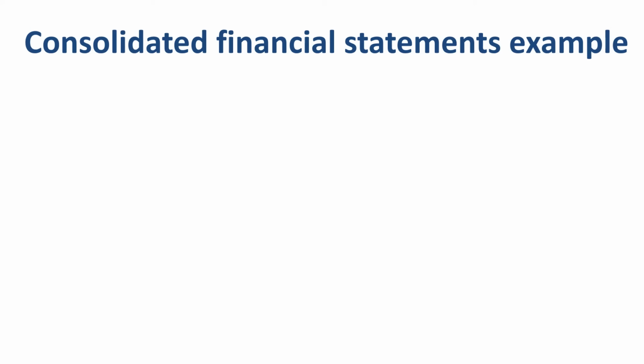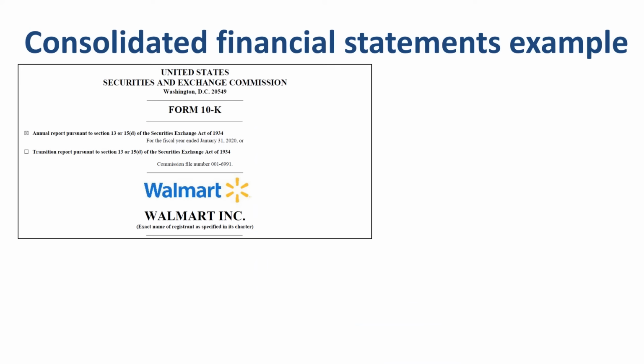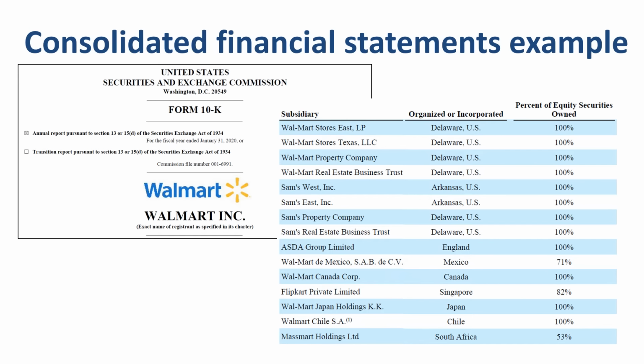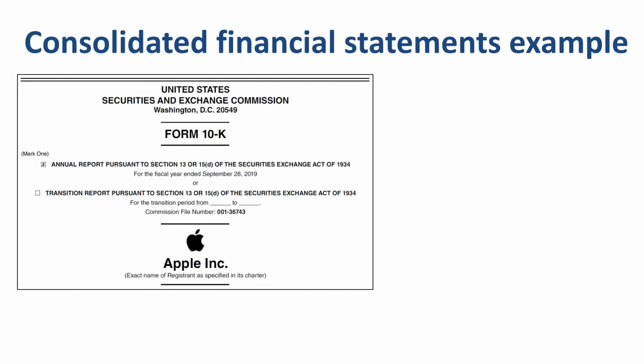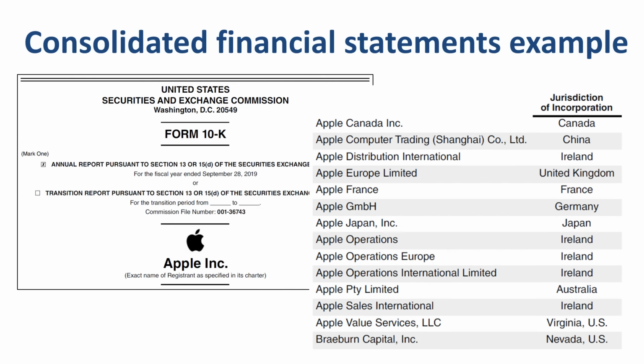When you review the Consolidated Statements of Income of Walmart Inc., you are looking at the economic entity of the Walmart Group, consisting of the parent company Walmart Inc. and a list of consolidated legal entities. When you review the consolidated balance sheets of Apple Inc., you are looking at the economic entity of the Apple Group, consisting of the parent company Apple Inc. and a list of consolidated legal entities.